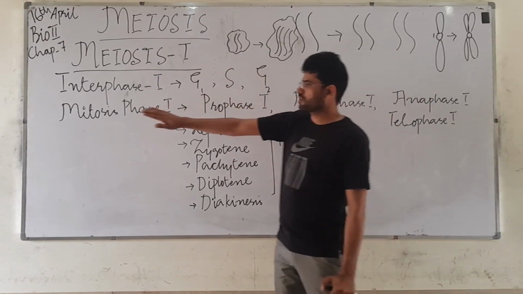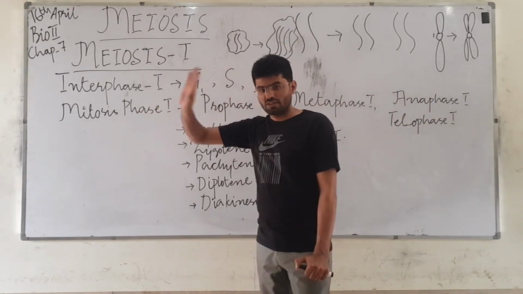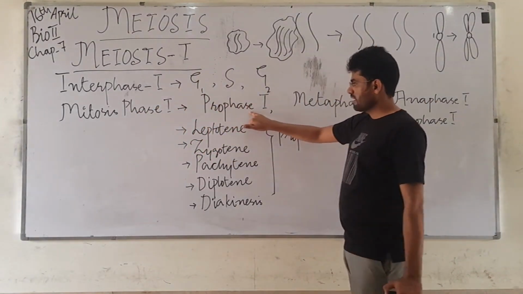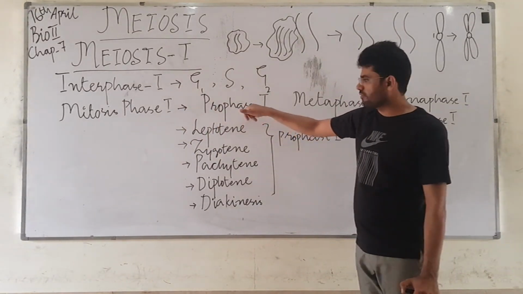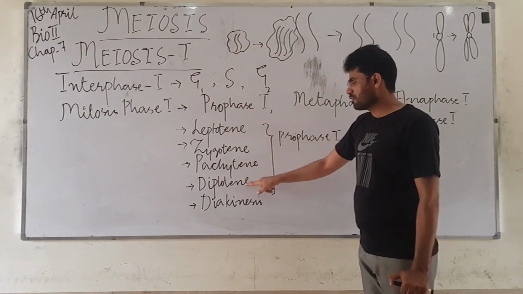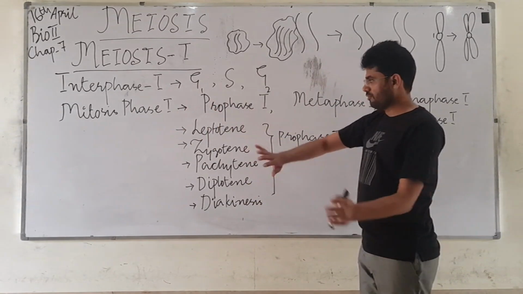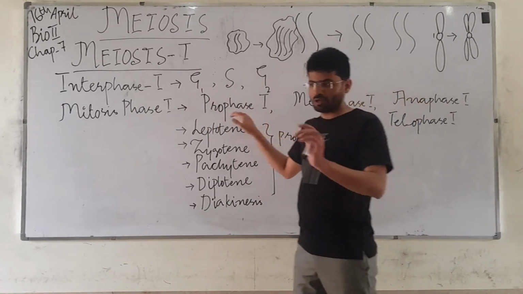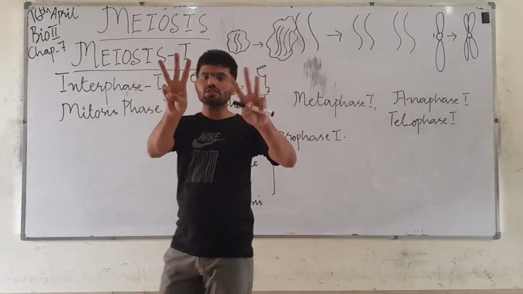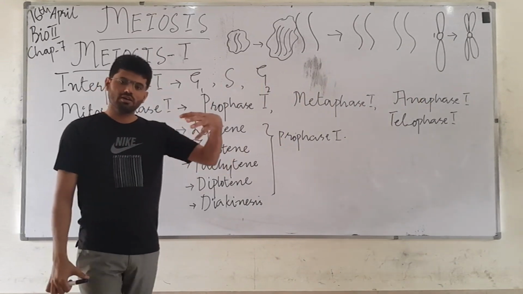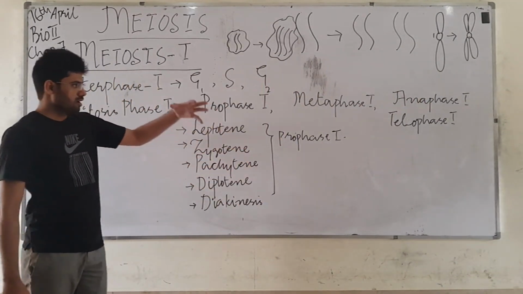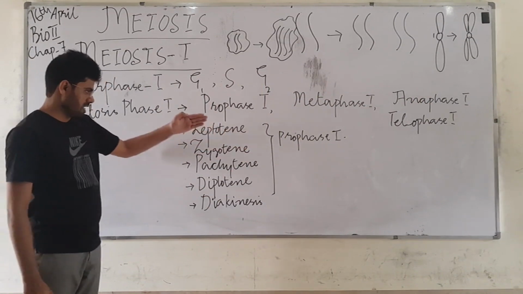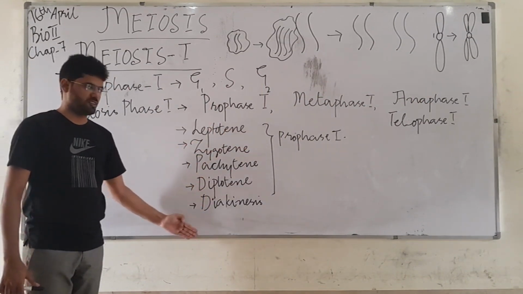But if we talk about the mitotic phase 1, this will involve prophase 1, and that prophase 1 will involve these 5 different sub-stages. If you recall the concept of the prophase, there are 3 jobs to be done in the prophase. So we will do those 3 jobs in these following 5 phases.